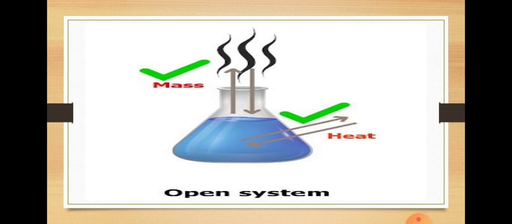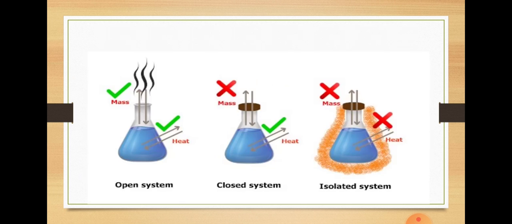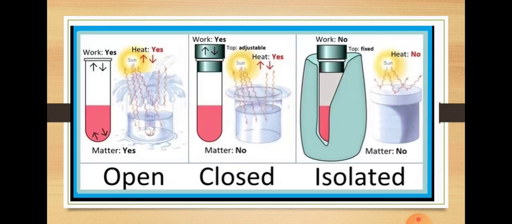I have not covered it with any lid. So this will be our open system. I hope it is clear to you all: isolated is the thermos flask, closed is when water is being heated and the container is closed, and open system is when water is being heated and the container is not enclosed.